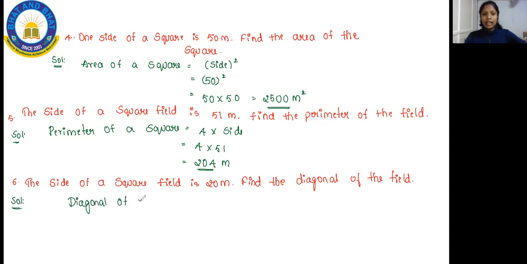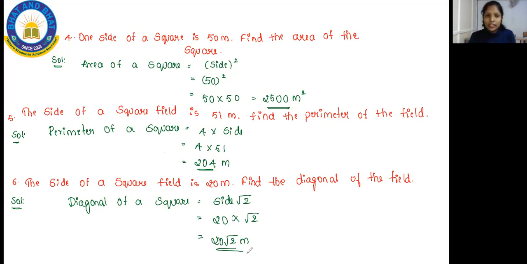To find the diagonal of a square, the formula is diagonal equals side into square root of 2, isn't it? So I'll take side into square root of 2. Side is 20, so 20 into square root of 2. It is nothing but 20 square root of 2 meter. That's the answer.